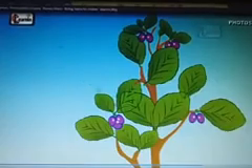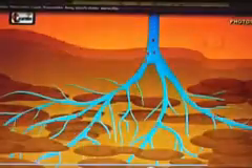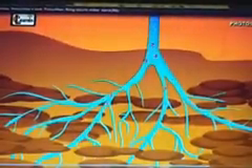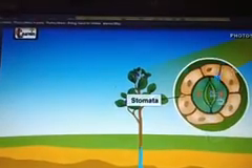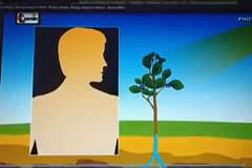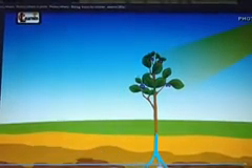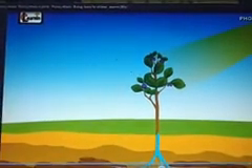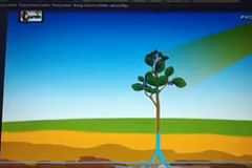So photosynthesis means carbon dioxide plus water, in presence of sunlight and chlorophyll, gives carbohydrate and oxygen. The oxygen released at the end of photosynthesis is what we living organisms take in and breathe.